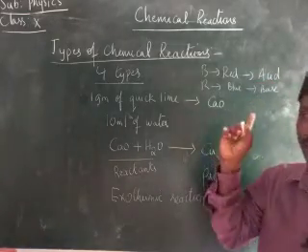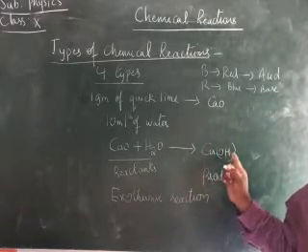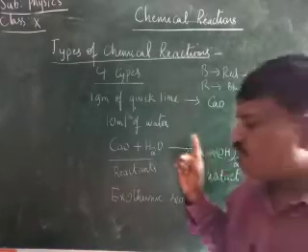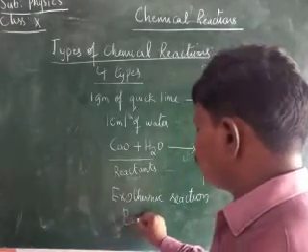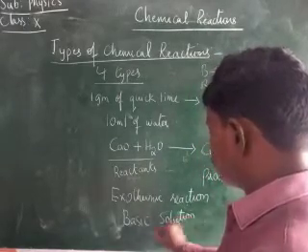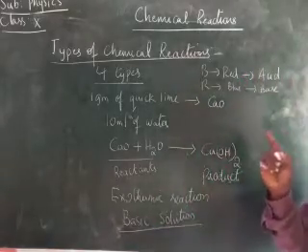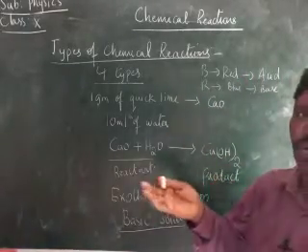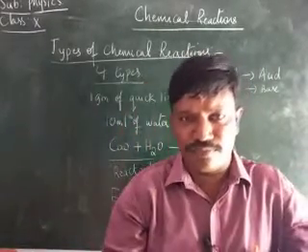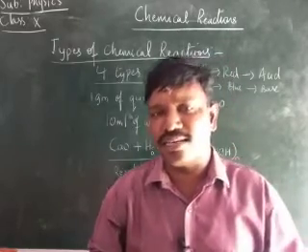Here if we take the red litmus paper and insert it in the solution of calcium hydroxide, it changes into blue color. Therefore the solution formed here is a basic solution. Okay, children. In this chemical combination reaction, we take two reactants, and when the two reactants are added, we get a new product.